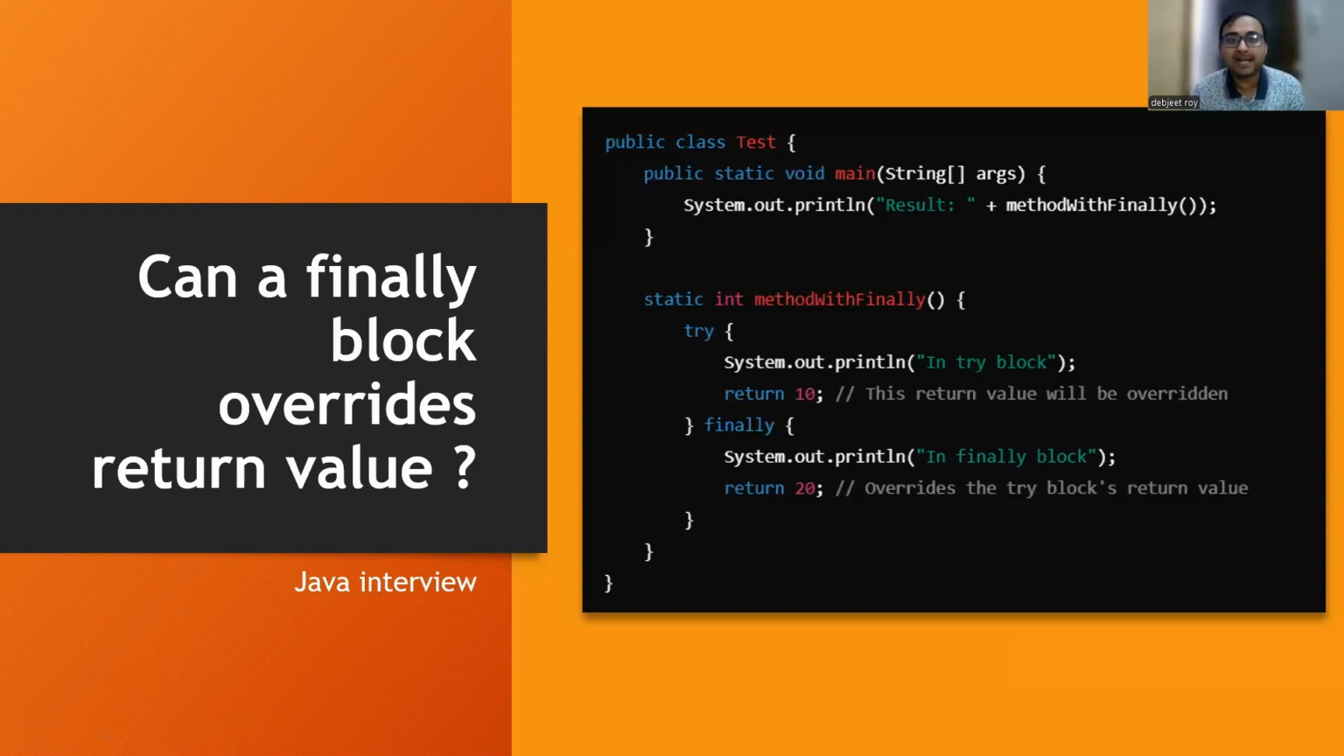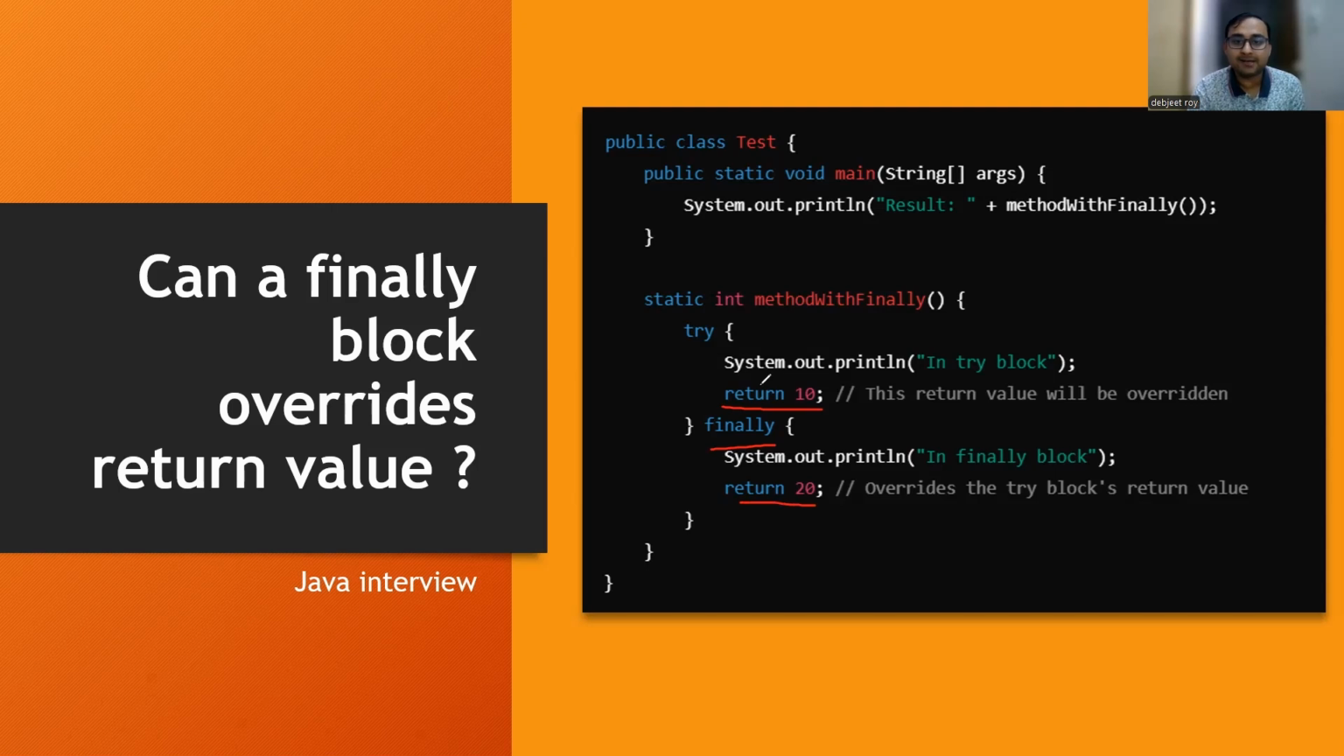Can a finally block override a return value? This is an important question basically for experienced candidates, and freshers may also be asked this question. In the test class, I have a main method, and I'm printing something. Then I have a static method, a method with a finally block. Here I'm trying to return something. I'm printing something in the try block, and then I am returning something. If you observe, I am returning 10 from the try block. Then in the finally block, I am again returning something.